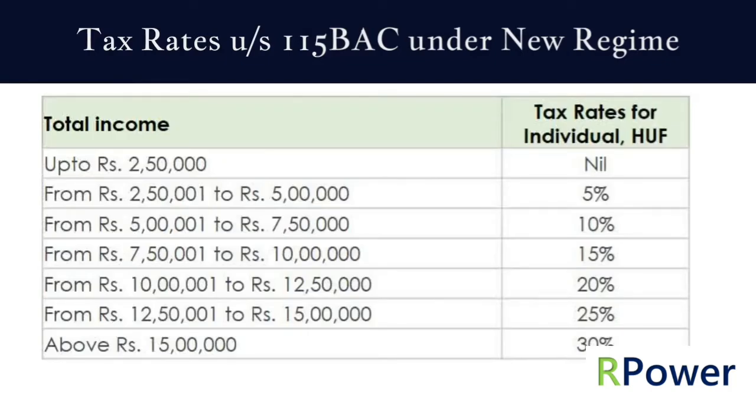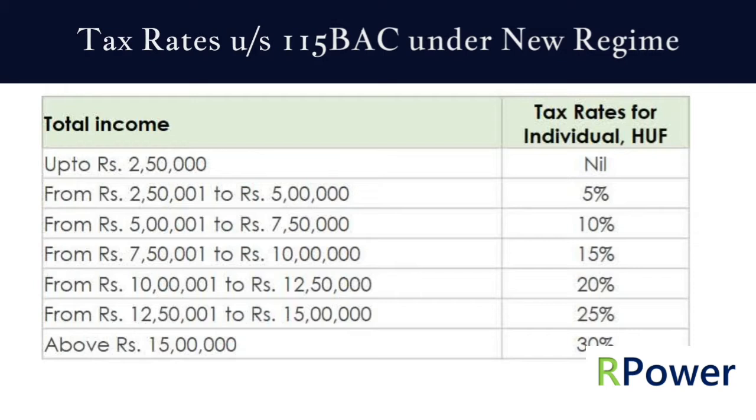Let's have a look at reduced tax rates in new tax regime. Here if net taxable income is up to 2,50,000, no tax is applicable. If net taxable income exceeds 2,50,000 and is up to 5 lakhs, then tax rate is 5%. If net taxable income exceeds 5 lakhs but is up to 7,50,000, then tax rate is 10%. If net taxable income exceeds 7,50,000 but is up to 10 lakhs, then tax rate would be 15%.